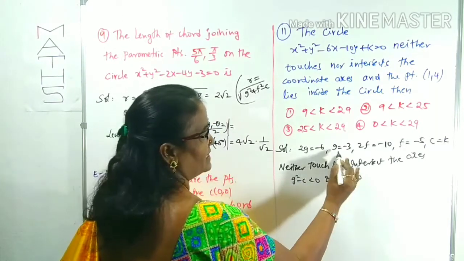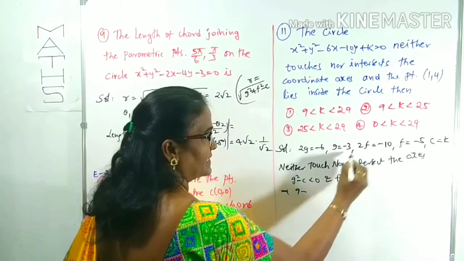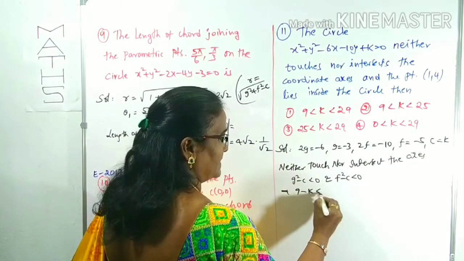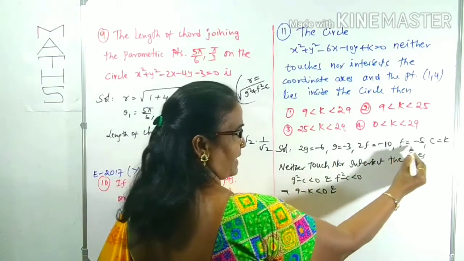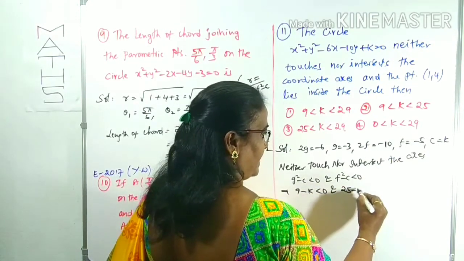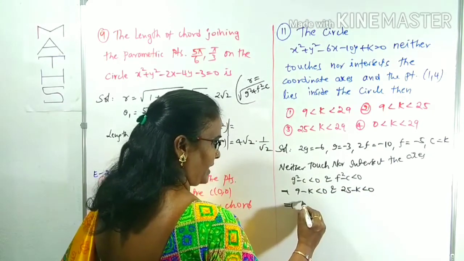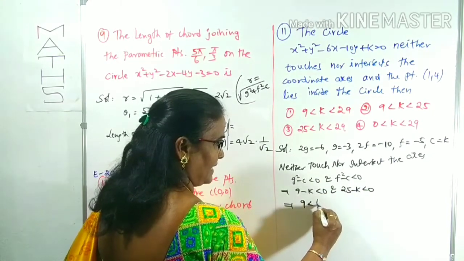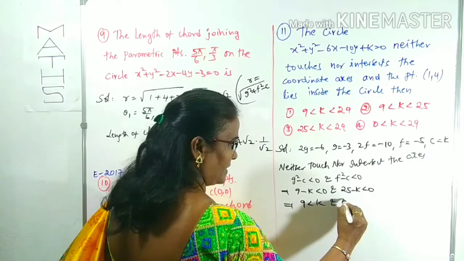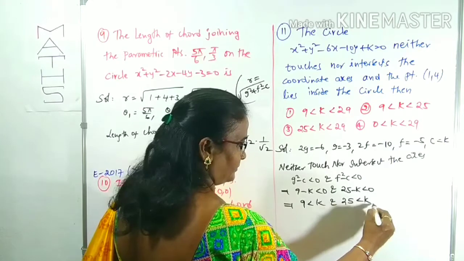G square is minus 3 whole square, which is 9. 9 minus c, that is k, less than 0. And f square, f is minus 5, whole square is 25. 25 minus k less than 0. From this you know 9 is less than k and 25 is less than k.